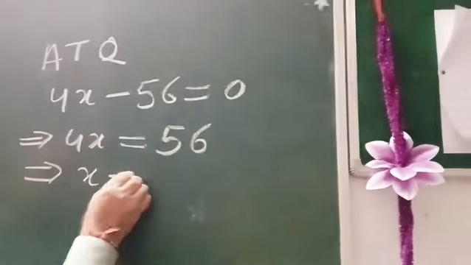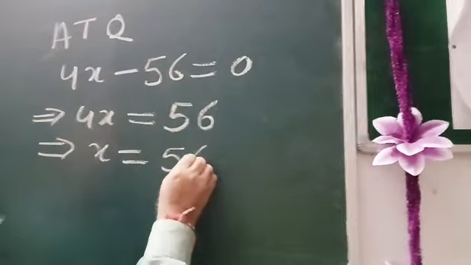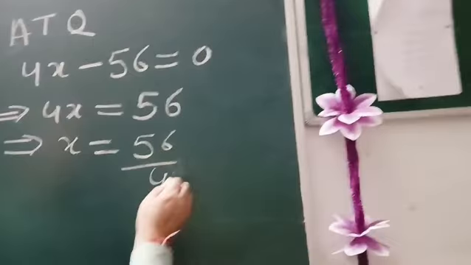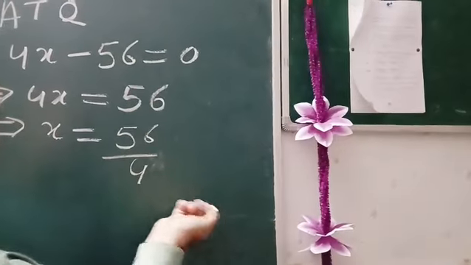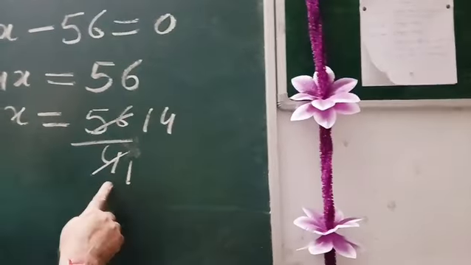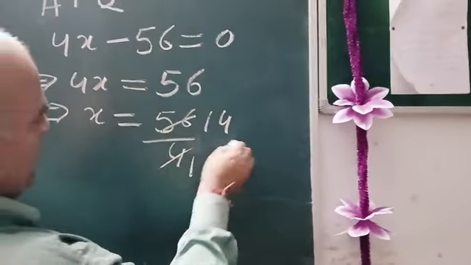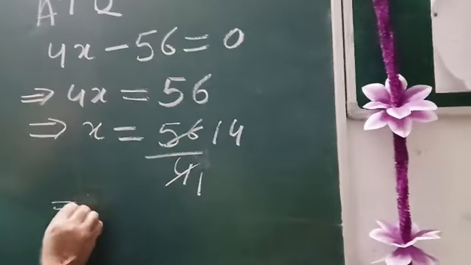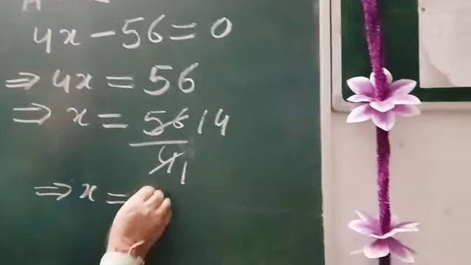So x will be equal to 56 upon 4. So now let us apply cancellation here. 4 ones are 4, 14 fours are 56. So which implies x is equal to 14.